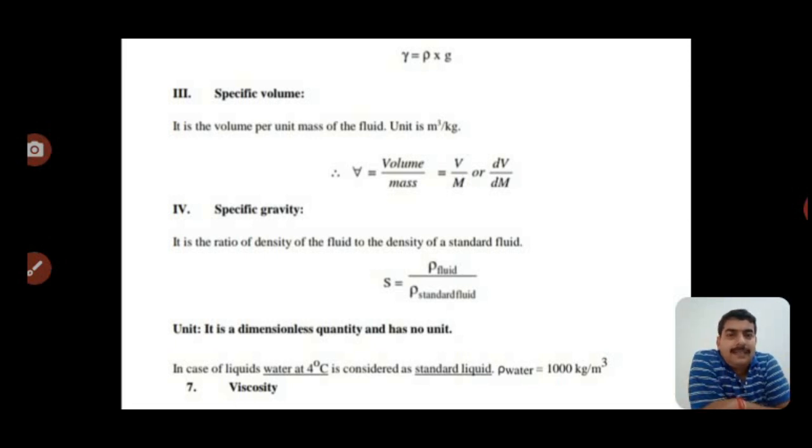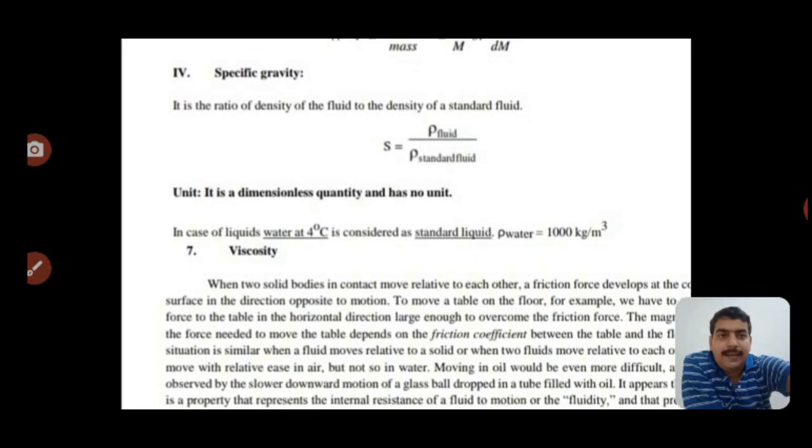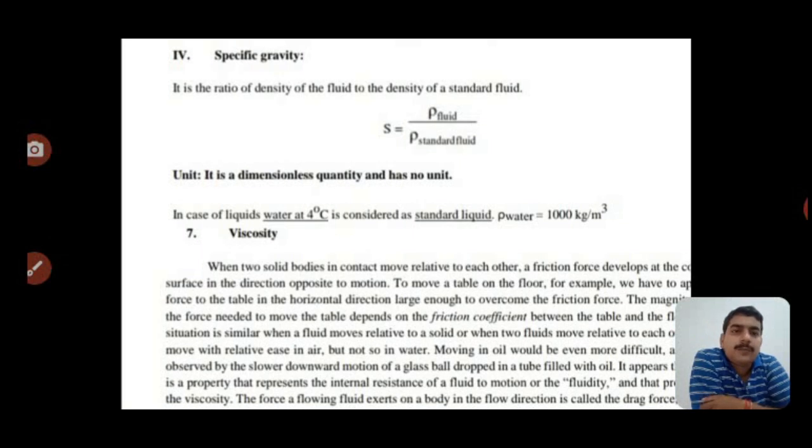Specific gravity is the ratio of density of the fluid to the density of a standard fluid. We denote it by capital S, and S is equal to rho fluid upon rho standard fluid. It has no dimension, it is a unitless quantity. In case of liquid, water at 4 degrees centigrade is considered as the standard liquid, and rho water is equal to 1000 kg per meter cube.